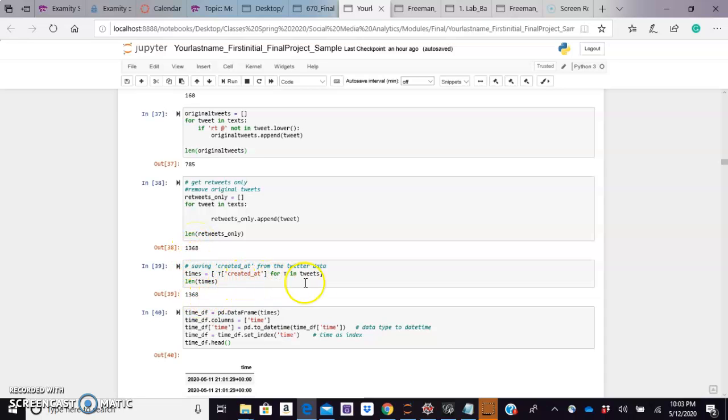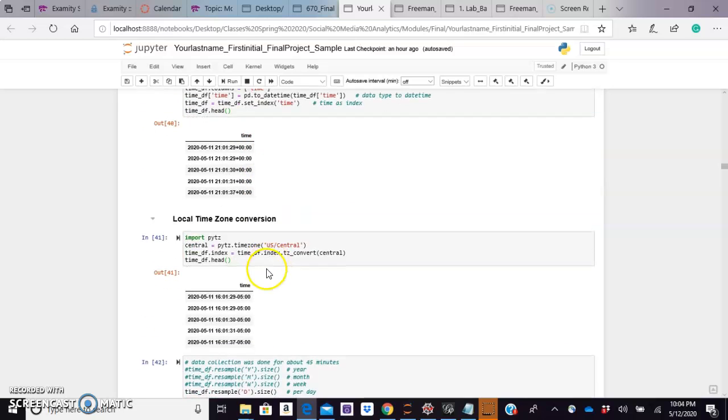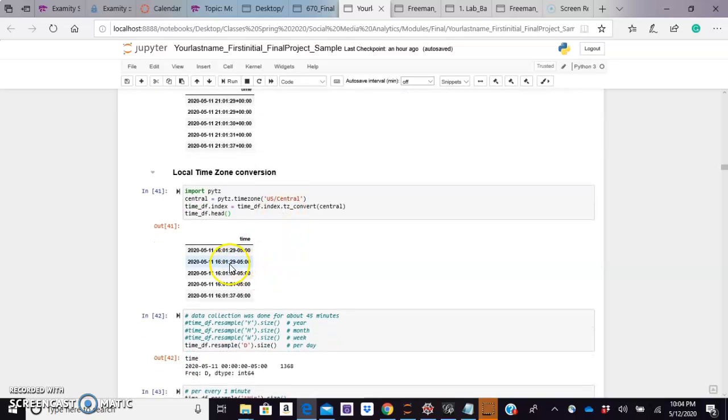This is the created at for all the tweets. And then what we're going to do is look at the time zone, and we're going to convert it to U.S. Central Time Zone. So these would have appeared at 16:01 and 29 seconds. So that would be 4:01 as when this tweet was created.